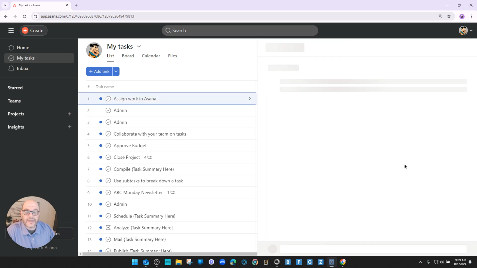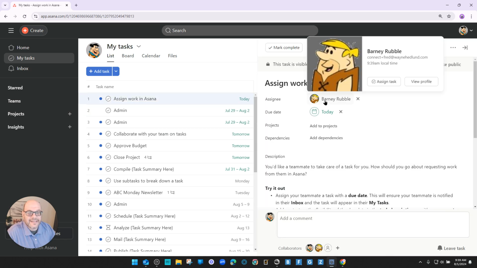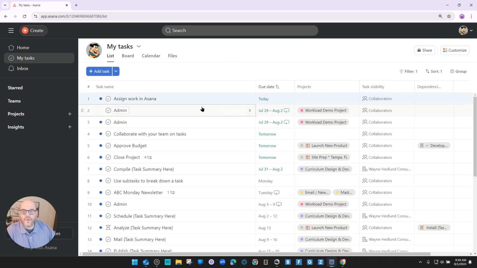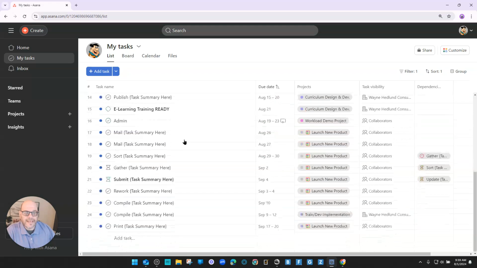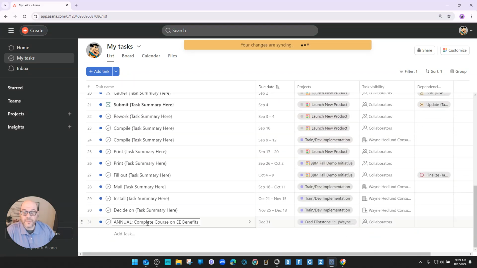So it's still showing up here. If I open one of these, I can see it's assigned to Barney. You say, well, why are they still showing up in my tasks? This is one of those scenarios where we actually just need to wait. Actually, I just got a notification from Asana saying my changes are syncing. So while we're waiting for that, let's jump over to projects.